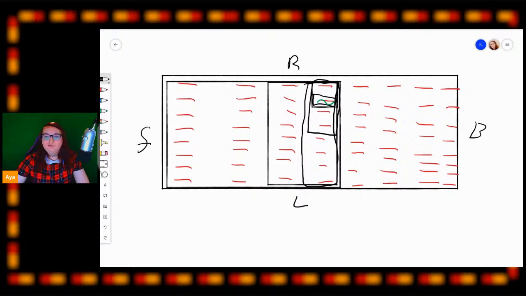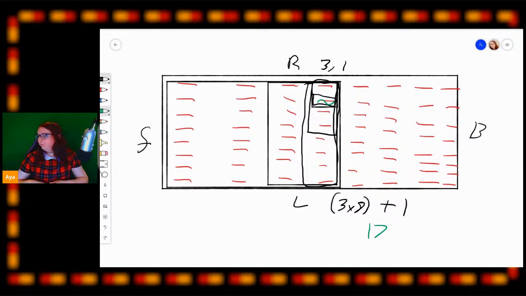So this seat is in row 3, column 3, and it's in row 1. So in order to work out our seat ID, we do the column, which is 3 times 8, and add 1 to that, which will be 17, which means our seat we've just found here is seat ID 17.